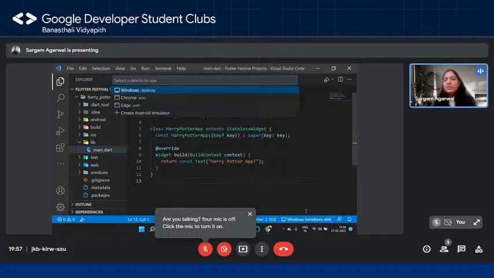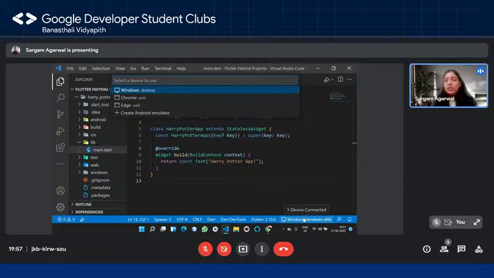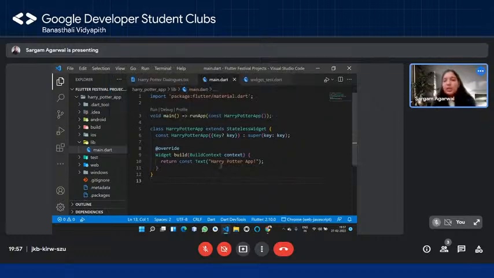So over here now, in this blue line, you can see that if I click on this, this is the place where all the devices on which you can potentially launch your app will be available. So I'm going to choose Chrome as of now. And as I said, if you have enabled debugging in your Android device, you'll be able to see your Android device listed over here. So you can choose that.